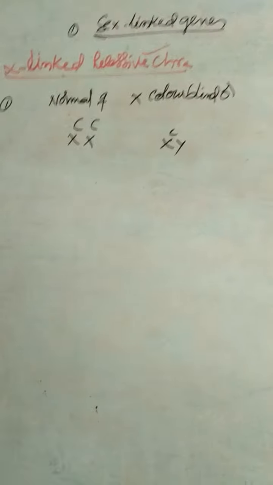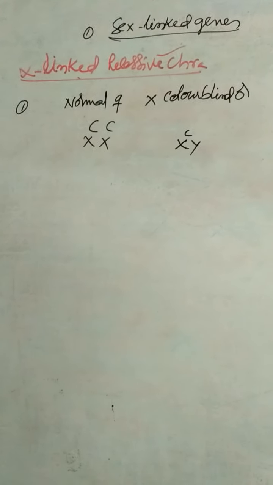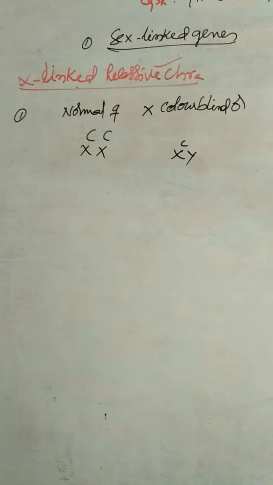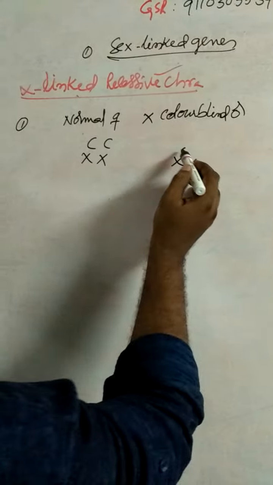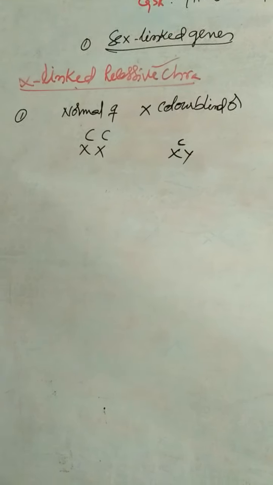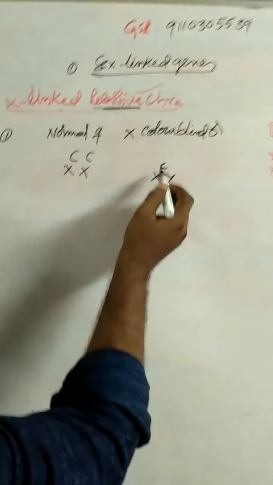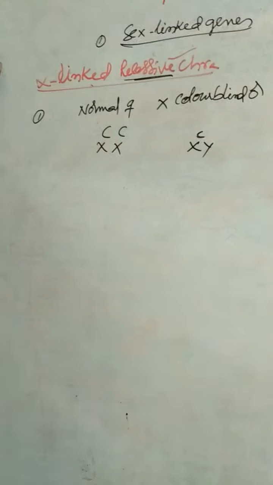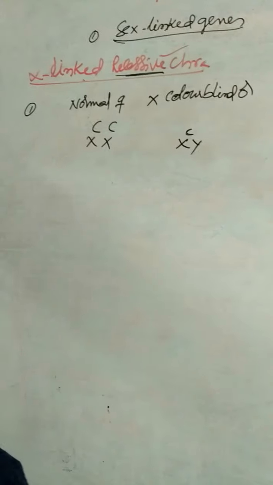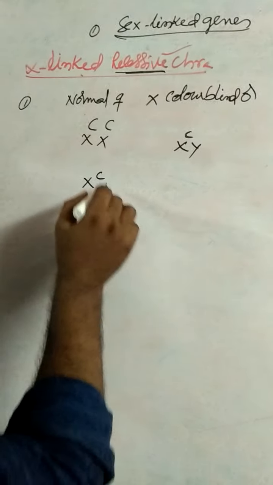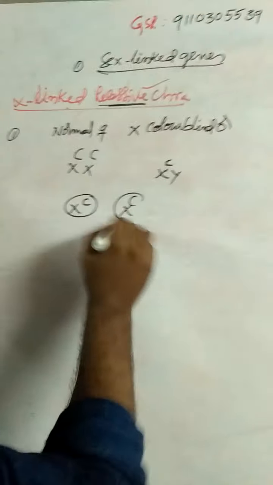Small c is the recessive gene which causes colorblindness, and capital C is the dominant gene. So small c is the X-linked recessive gene which causes colorblindness. In the case of a normal female crossed with a colorblind male, the result in the F1 generation is X power capital C in one gamete and X power capital C in another gamete.